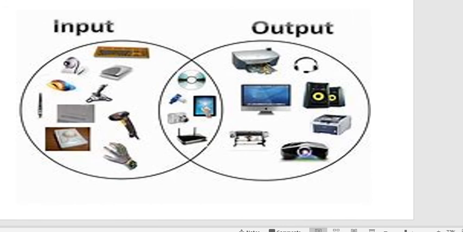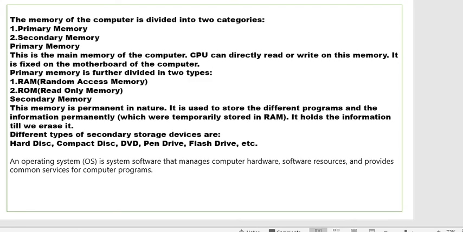Now, in these new technologies, the memory of the computer is divided into two categories: primary memory and secondary memory. As per your book, primary memory is the main memory of the computer. The CPU can directly read or write on this memory. It is fixed on the motherboard of the computer. Primary memory is further divided into two types: RAM and ROM. RAM is random access memory, and ROM is read only memory.